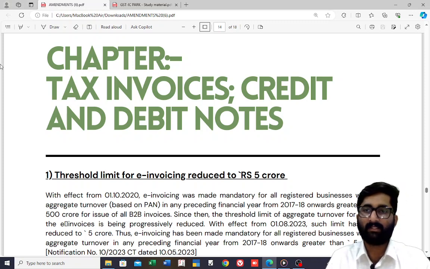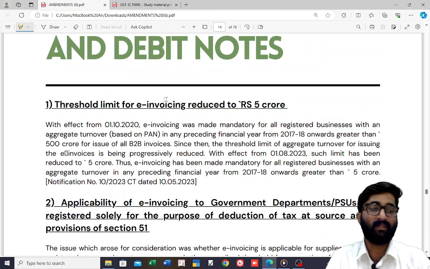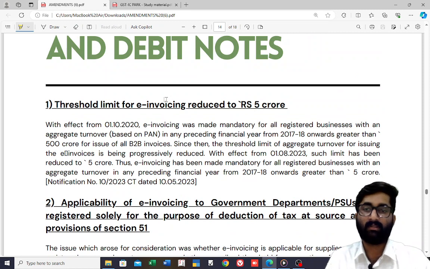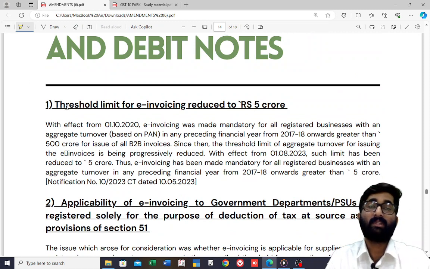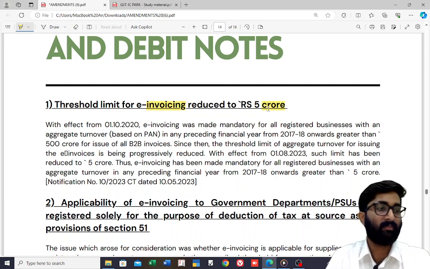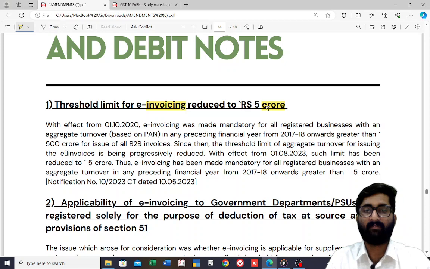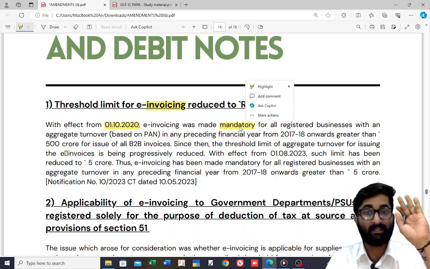The amendment says that the threshold limit for e-invoicing has changed. Remember, we discussed that in case of e-invoicing there was one threshold, correct? The threshold was 10 crore rupees. Now it has been amended and made 5 crores. The threshold limit got reduced to 5 crores. It is not 10 crores, now it is 5 crores.